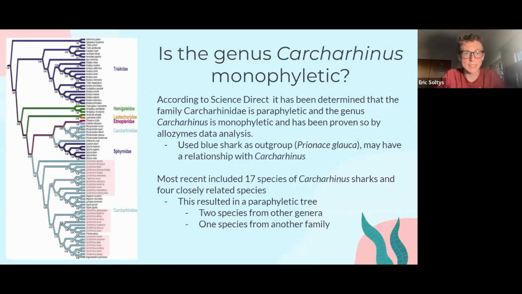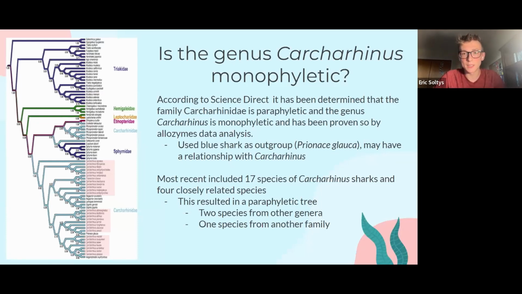So the next question is: is the genus Carcharodontis monophyletic? In the literature that we used for pretty much our entire presentation, it compared many different studies and the evolution of a study of a specific gene. According to it, originally, the family Carcharodontidae was found to be paraphyletic, but the genus Carcharodontis was originally monophyletic. And that was proven due to allozyme data analysis.